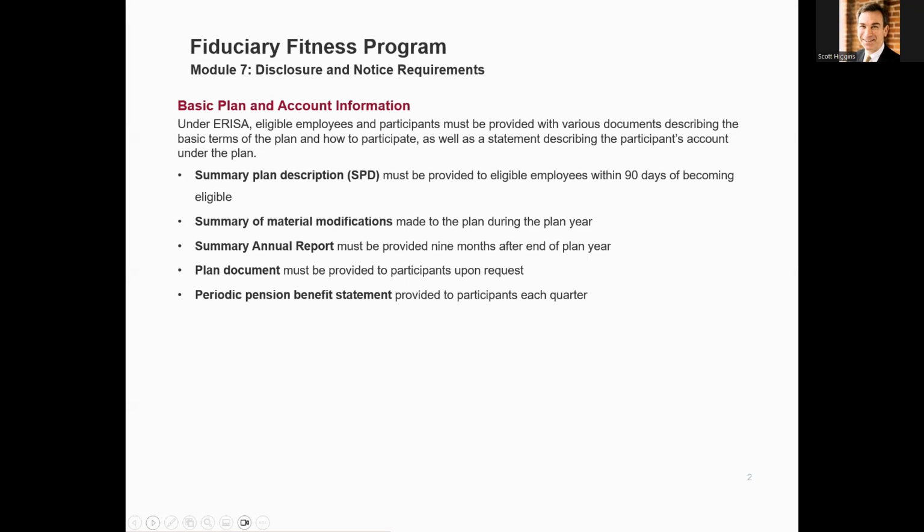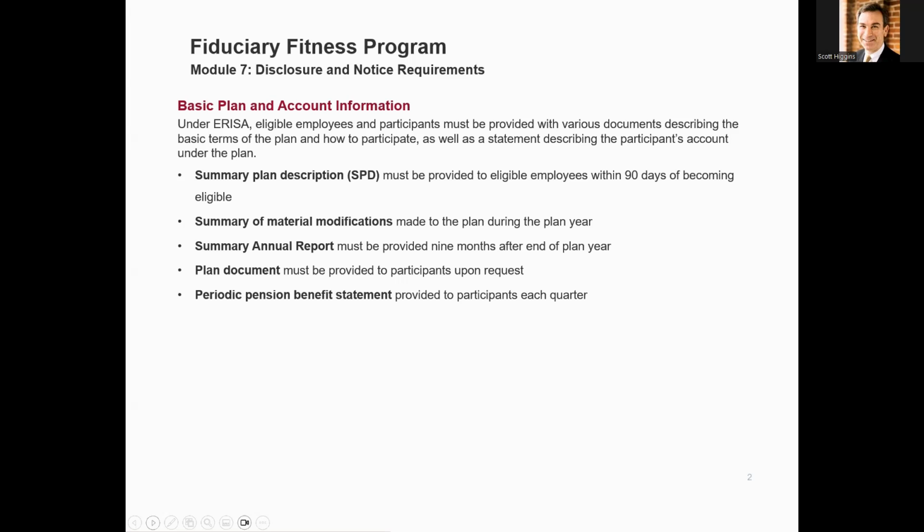an electronic format. So let's start with a discussion about basic plan and account information in terms of notices and required distributions. Under ERISA, eligible employees and participants must be provided with various documents describing the basic terms of the plan and how to participate, as well as a statement regarding the participant's account under the plan.